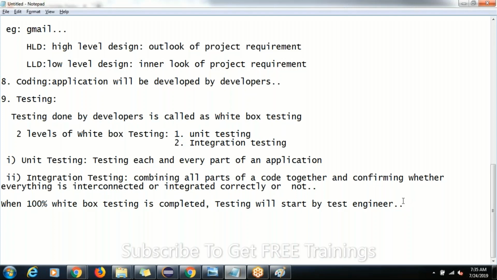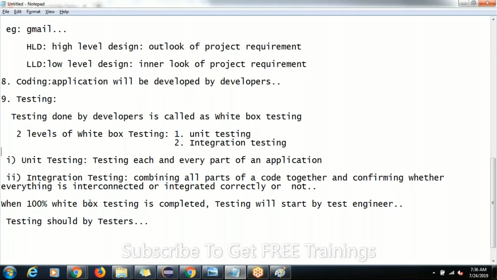When 100% white box testing, unit testing and integration testing is done, then the test engineer should start testing here. Testing should start by testers. At what point is our job starting now?